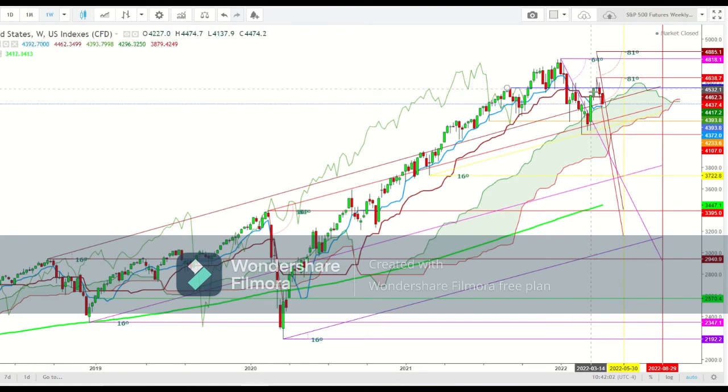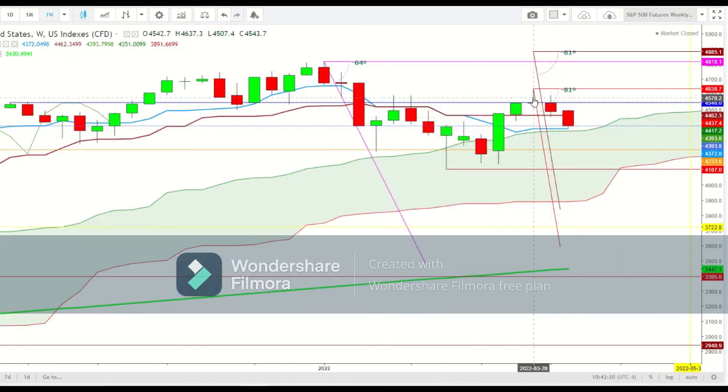But here you can see the formation of an exhaustive candle. So friends, now let me zoom this portion for you. Here you can see how we have seen the formation of an exhaustive candle during the last week of March 2022, and this exhaustive candle got confirmation with the formation of this bearish weekly candle in April 2022, and once again during the last week we have seen the formation of one more exhaustive candle here.